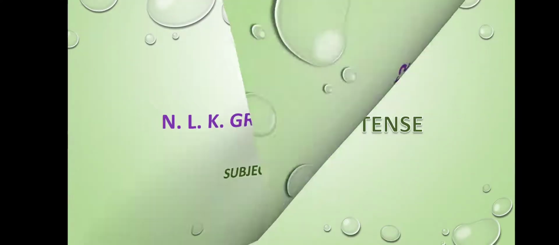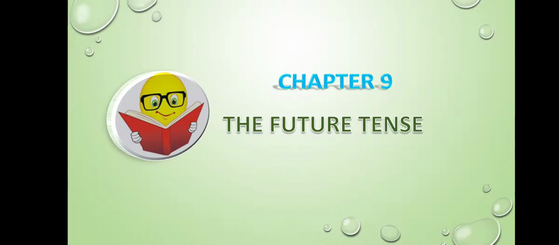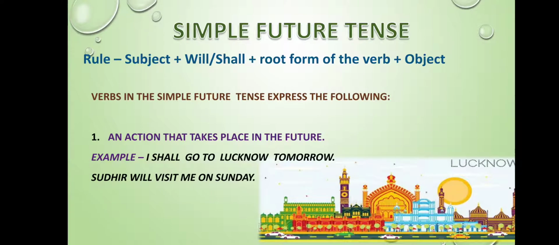Today we are going to discuss Chapter 9, the future tense. Like present and past tense, future tense is also divided into 4 kinds. We will discuss each one of them one by one. So let's start with the first tense, that is simple future tense.